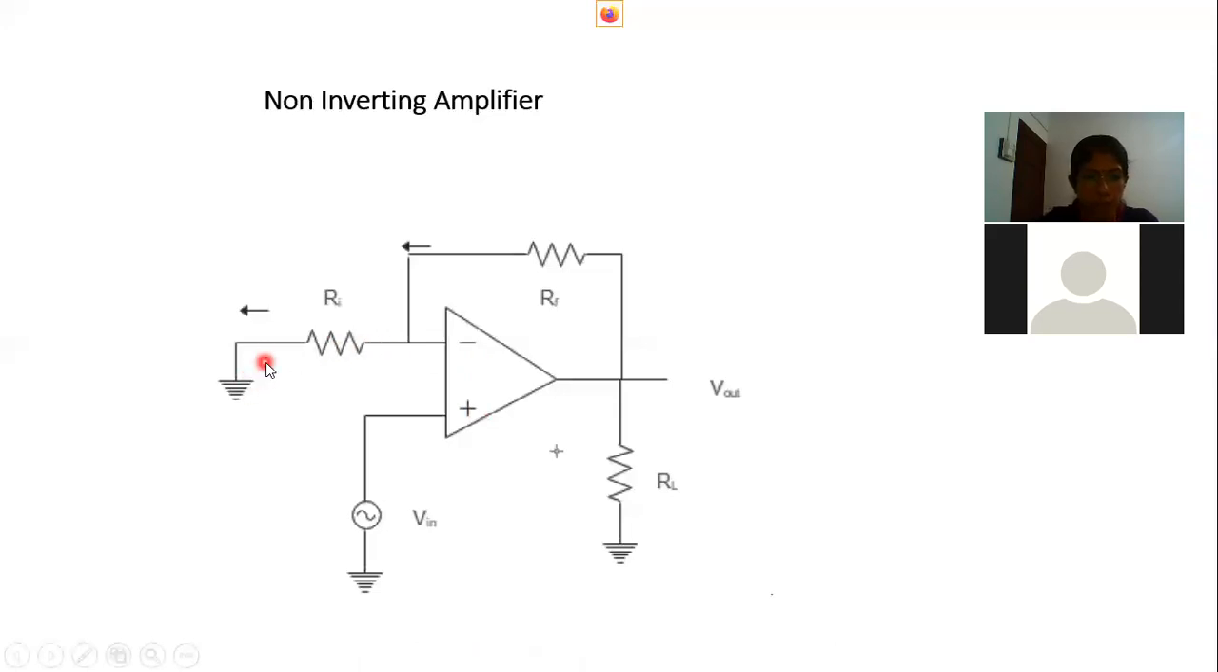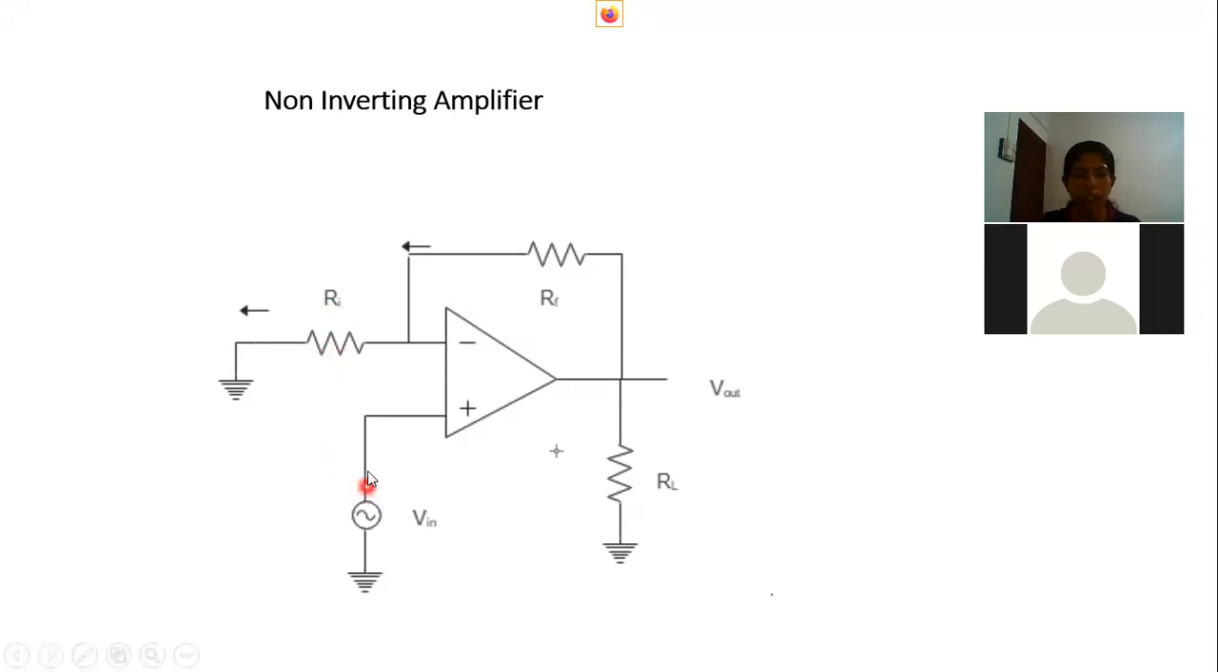And the negative inverting terminal is grounded through an input resistance Ri, and Rf provides the feedback circuit, and RL is the load resistor, and the output is taken across the load resistor. Okay, so this is an op-amp working as a non-inverting amplifier. The non-inverting amplifier provides an amplified output voltage without any phase difference. That is, it will not produce any 180 degree phase shift. The output voltage will be in phase with the input voltage.